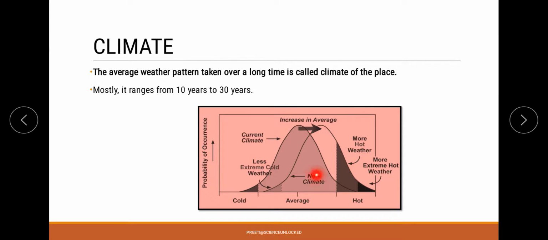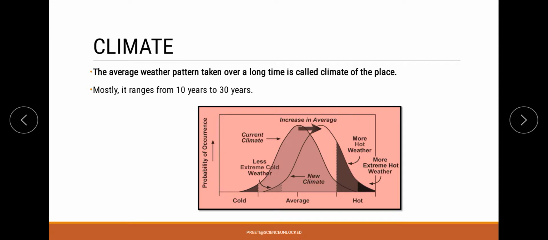Now, these kinds of shifts and changes can be depicted in the form of graphs, where we can understand how exactly the overall temperature or weather conditions of a particular region are changing over time, throughout the previous years for which the data has been collected.